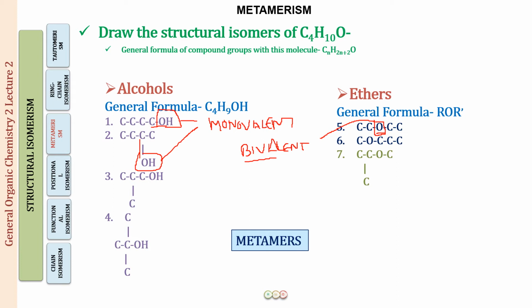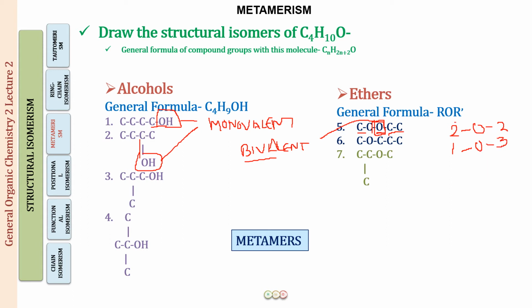When we see metamerism, what we see is that we have a polyvalent functional group, and on either side of it we have a difference in the number of carbons or the number of alkyl groups. So here you can see in 5 we have 2 carbons on either side of the oxygen, and in 6 there is 1 carbon, then an oxygen atom, and then we have 3 carbons.